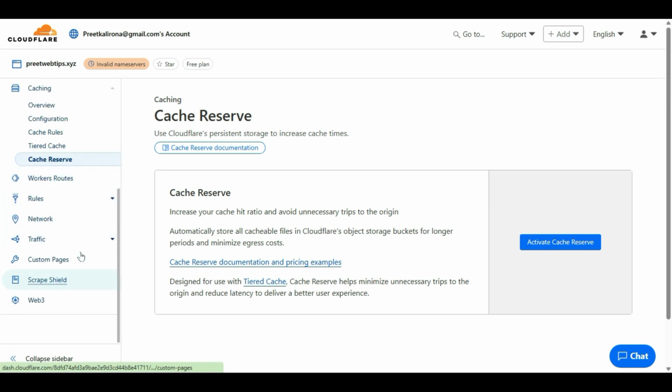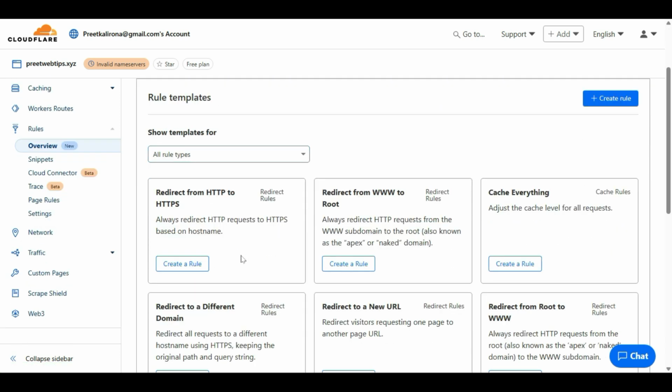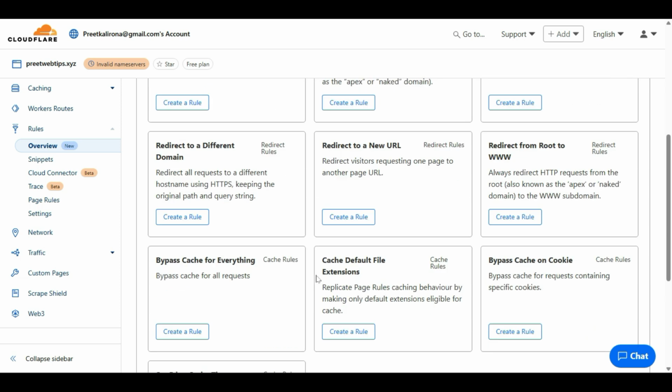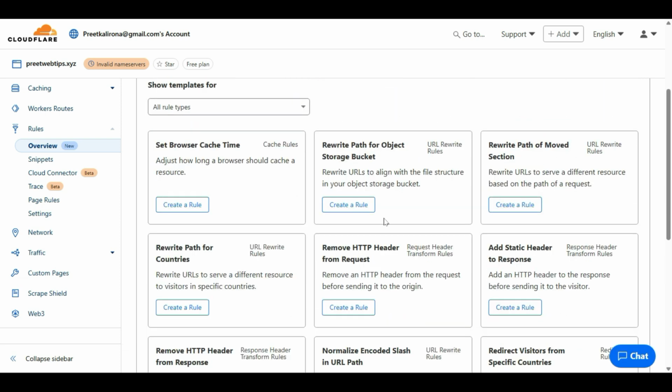Let's go now to some other options we can see here. Rules. Okay, you can create a different rule if you want to redirect from HTTP to HTTPS. Cloudflare is already doing this job, so we don't need to create it. If your website has www, but you want to send your traffic to non-www, then you can create a rule here. If you want to block a specific country, you can also do that with the help of these things. We have a lot of items here.